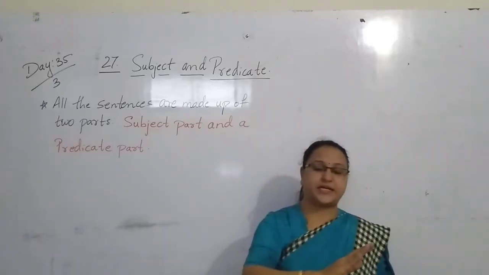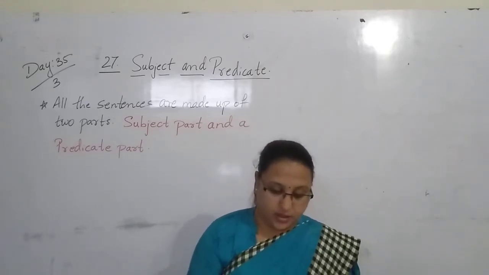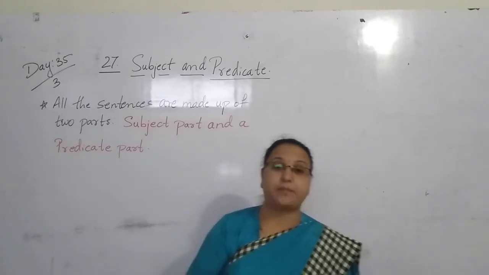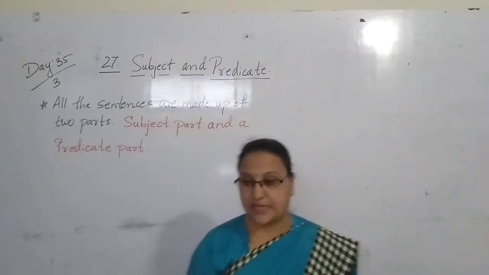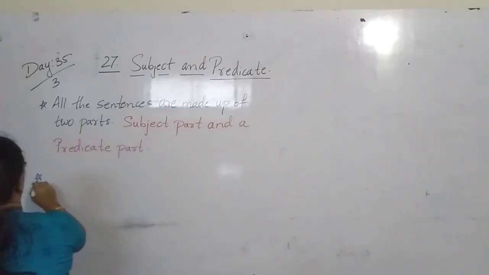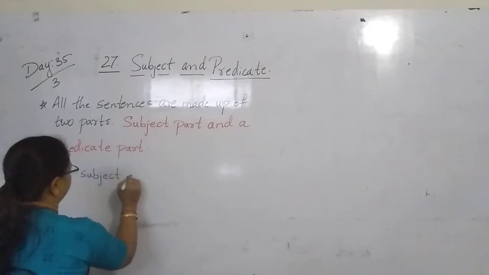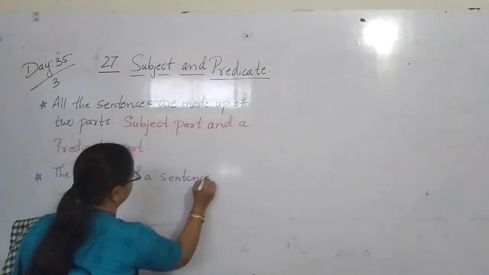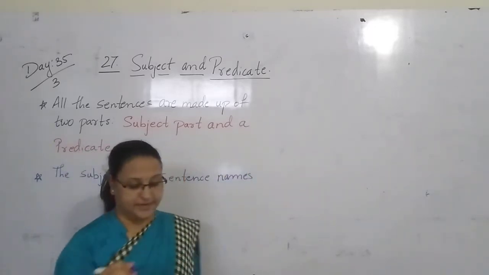Now what is this subject and what is this predicate in one sentence? We will study. The subject of a sentence names the people or the thing. It names what, children?